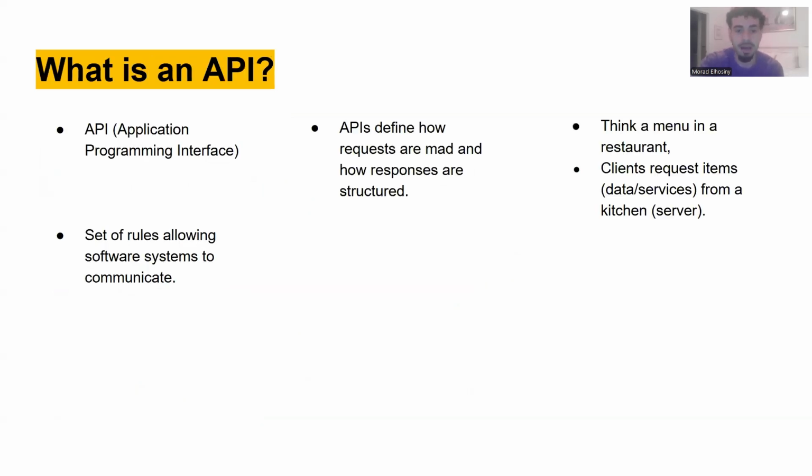So what is an API? API stands for Application Programming Interface. Think of it like a menu in a restaurant. As clients, we make requests for certain items, and the kitchen, which is the server, sends back the results. In the same way, an API defines how software systems communicate, specifying what kind of requests can be made and how responses should look. In short, APIs are the rule books that enable different programs to talk to each other seamlessly.